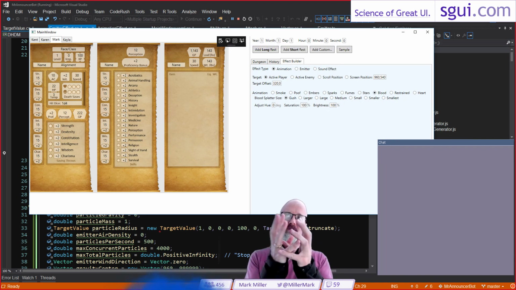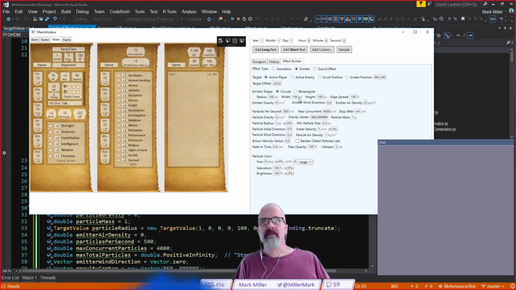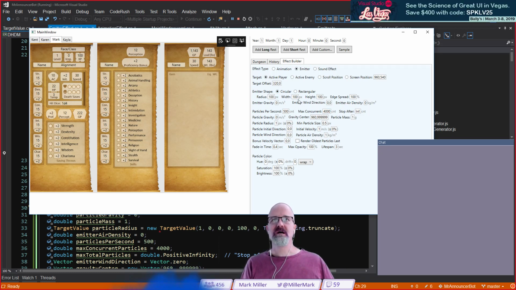So we've done the animation, and we're sending that across. Now we want to do the emitter and be able to specify that and send it across as well. So we're working on that. We took a screenshot of this, we're running down the different pieces of this and filling them out. So that's where we are, up to speed.